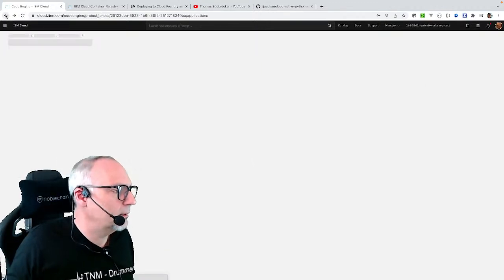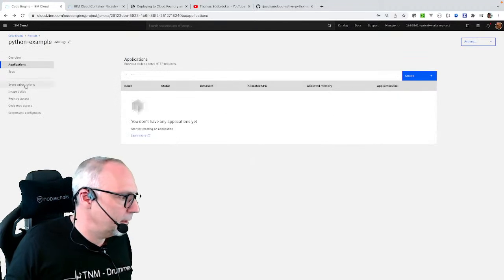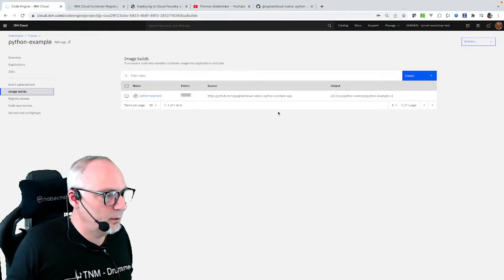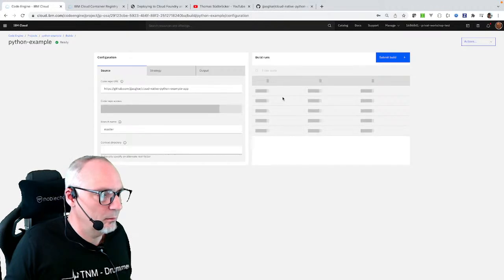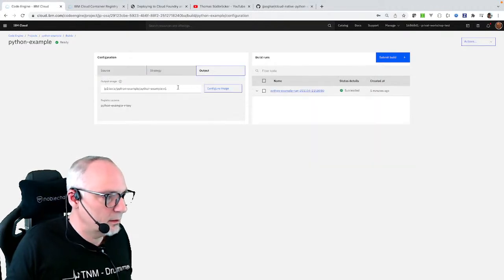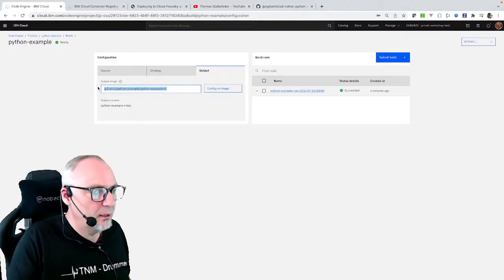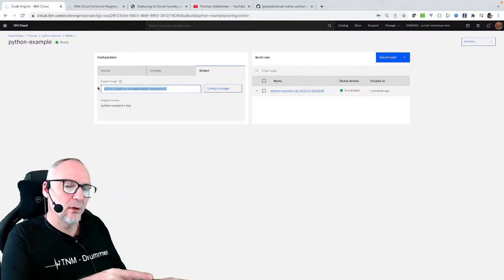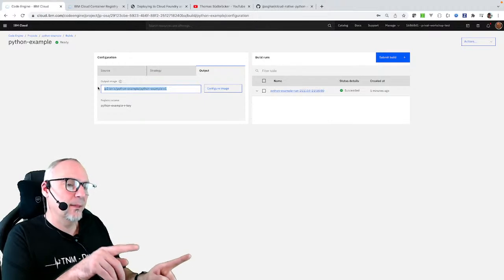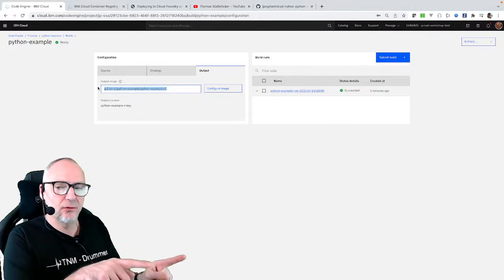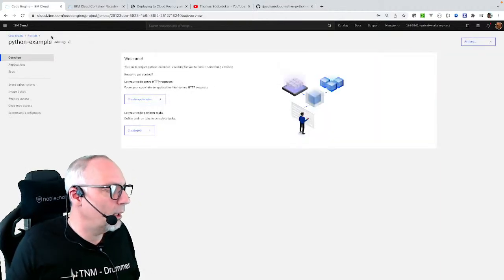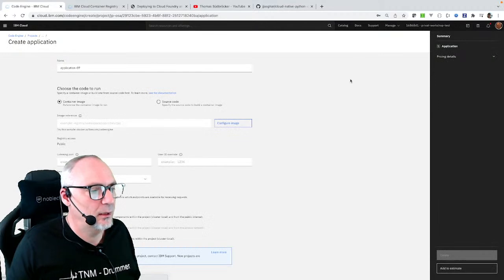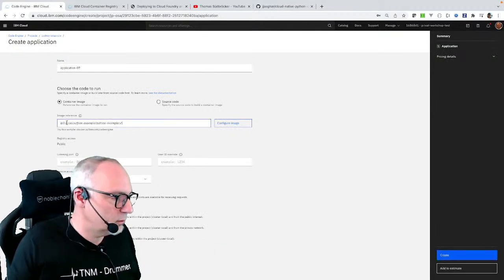First, before I do that, I will just copy here the name of the image build here when we have it, because here the output, that's the output name, that's the name here what we will insert, where we will get the container from. That's a container registry information. So that is the reason why I want to get it before I start to create the application here. So now that is what I want to reference.